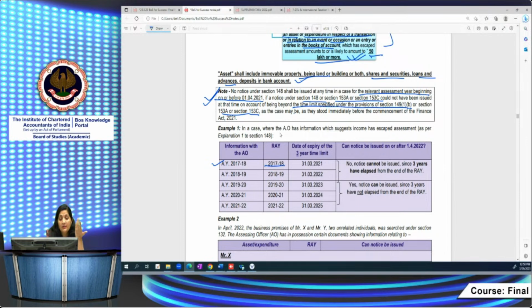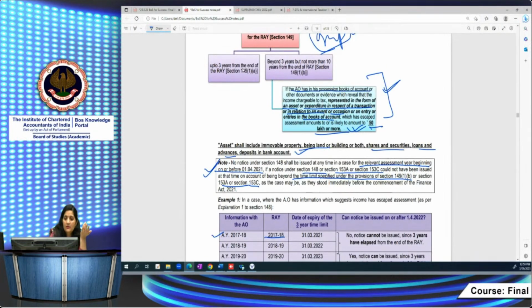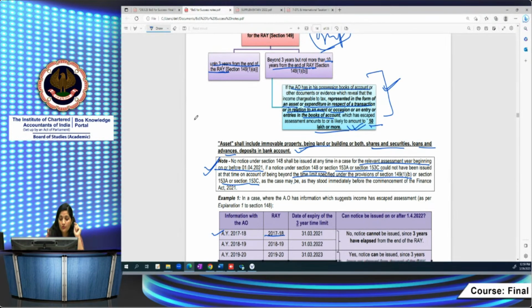The 3 years are counted from the end of the relevant assessment year. You have to see the 3 years time limit from the end of the relevant assessment year. Right? Here also, for the 10 years time limit, you have to see from the end of the relevant assessment year at the time of issuing notice.